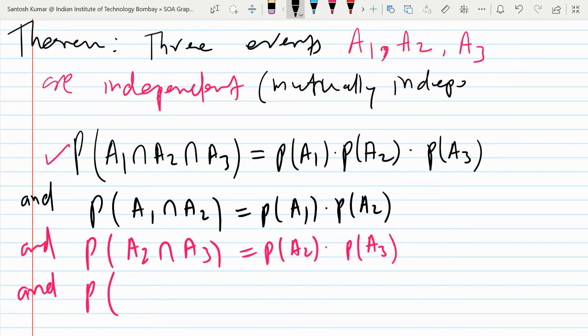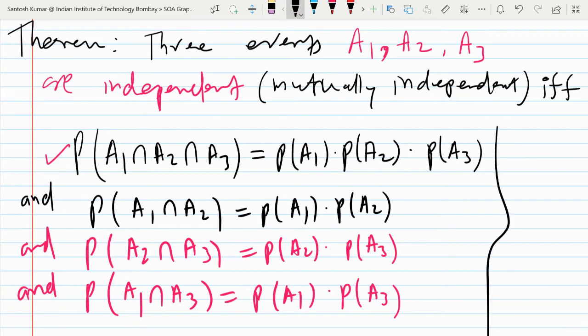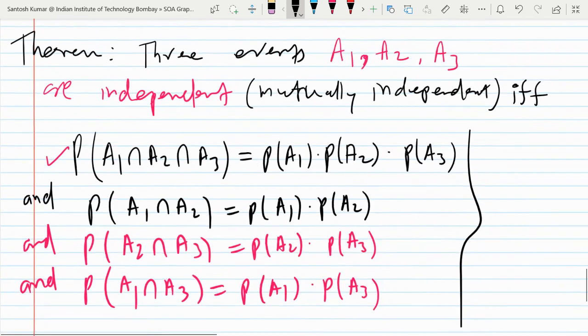Mutual independence. So this condition is if and only if. So iff means if and only if. So all four conditions are satisfied. What is the fourth? Fourth is A1 intersection A3 is equal to probability of A1 into probability of A3. So while checking A1, A2, A3, you have to check all four conditions. Okay.